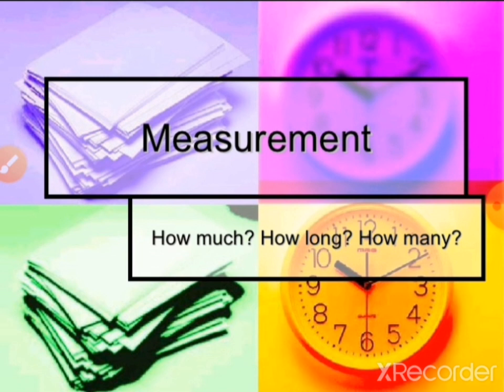So measurement is about assigning a number to characteristics of an object or event, which can be compared with other objects or events.